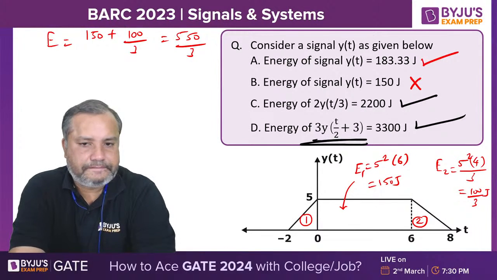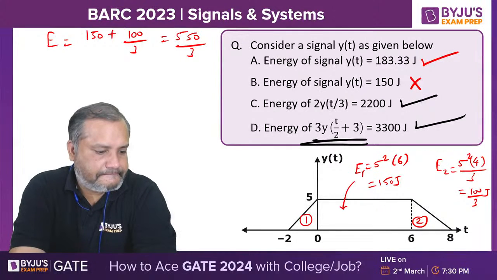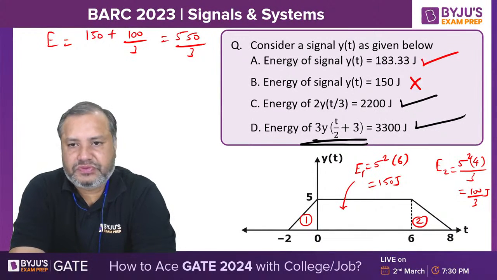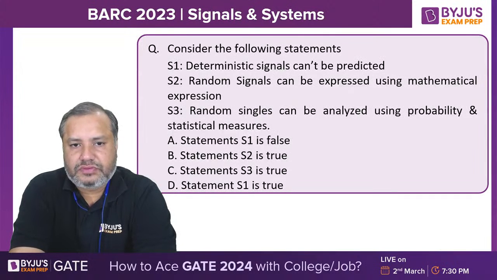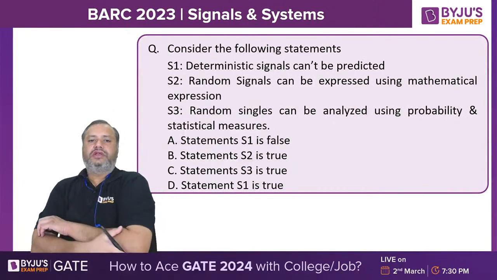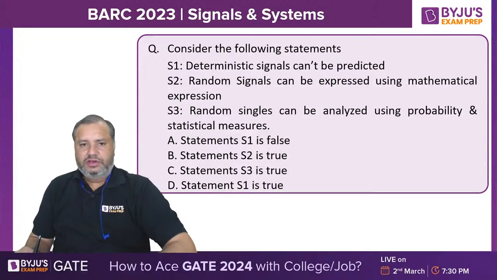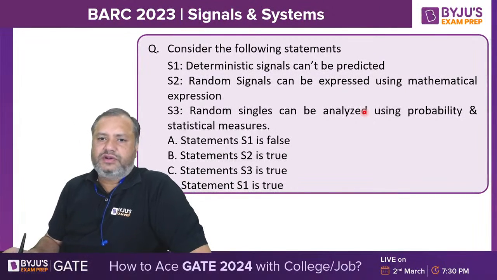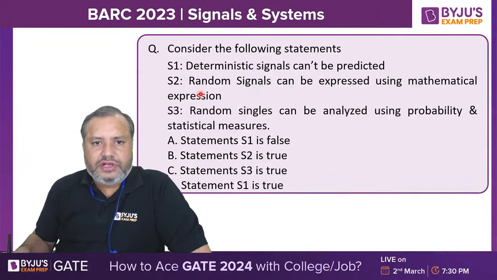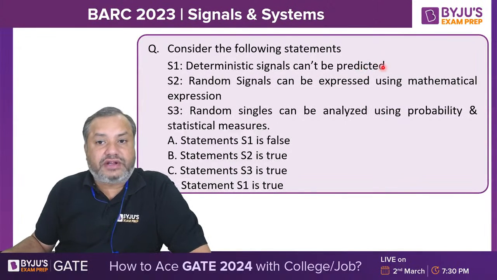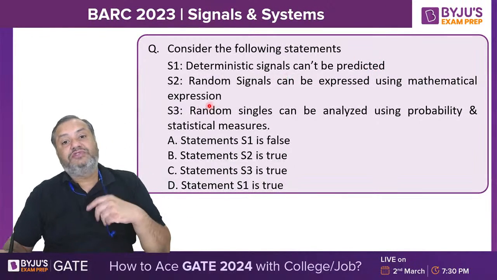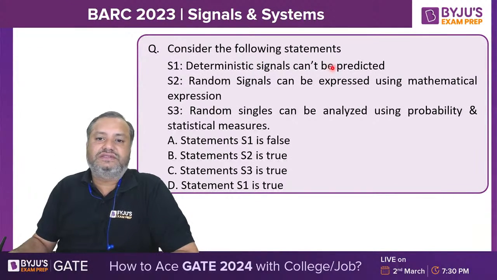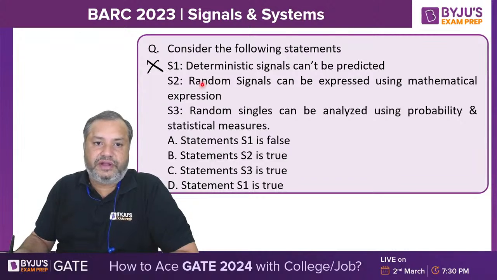Next. Now consider the following statements. When we learn deterministic and random signals, we have certain important points regarding them. So deterministic signals are predictable. Deterministic means one which can be determined, that is, they are predictable. What is being written here? Deterministic signals can't be predicted, so this one is a wrong statement.